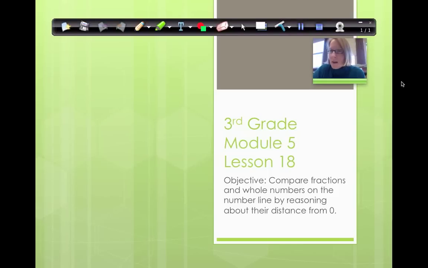Hello, today we're going to do Module 5, Lesson 18. Our objective is that we're going to compare fractions and whole numbers on the number line by reasoning about their distance from zero. So we're going to look at fractions and see how far away they are from the point of origin on the number line.